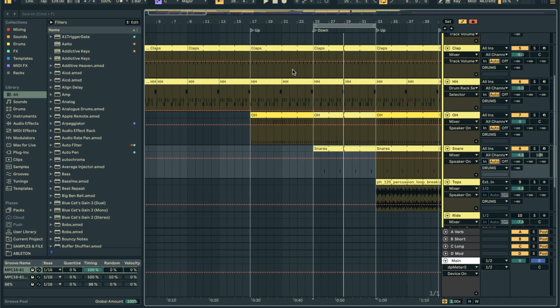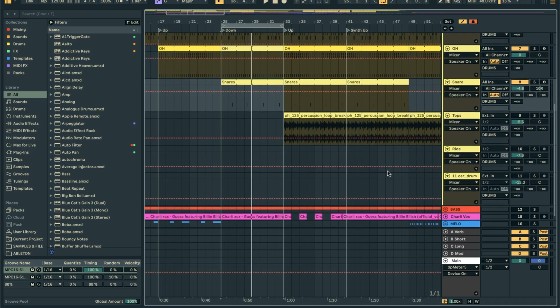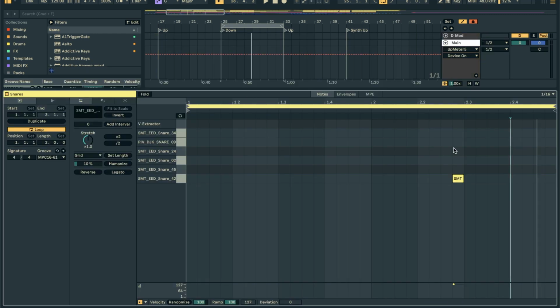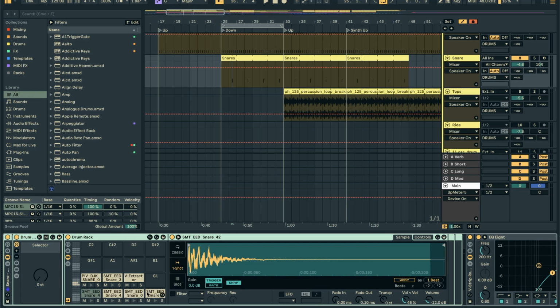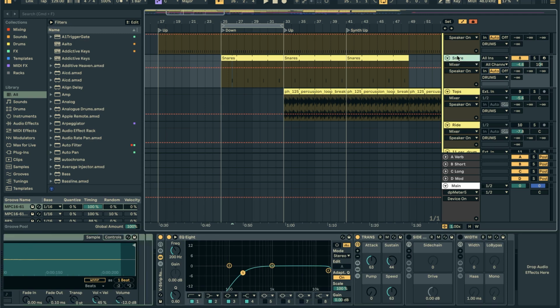You can see the drums here, it's very much new layers being added throughout the track. A very cool house thing to do, slowly increasing the energy. So basically I just figured out what the pattern was, flicking back and forth. Then I used this snare rack that I have, which is a bunch of snare sounds that I like. It's a very minor sound, so I didn't take too long to get it perfect. And then a little bit of mix as you go. We're just removing some of the lows, tightening up the sustain a little bit so it's not ringing out as much, and then just nailing the level. So really the main thing.